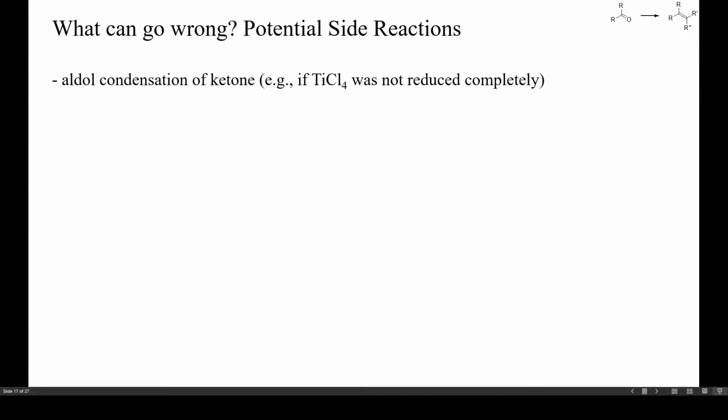Polar organometallics are strong bases, and basic reaction conditions can always cause aldol condensations of enolizable ketones. Most enolizable ketones also undergo aldol condensations in the presence of acids. Thus, typical side reactions of the McMurry reaction include aldol condensations, for instance if titanium tetrachloride wasn't reduced completely. Titanium tetrachloride is a strongly acidic condensing reagent which readily mediates aldol chemistry.